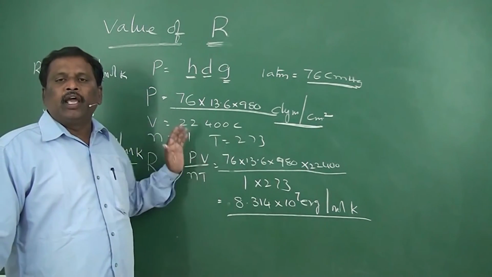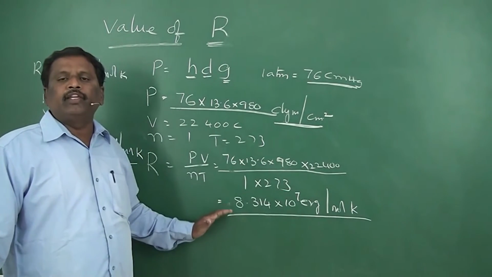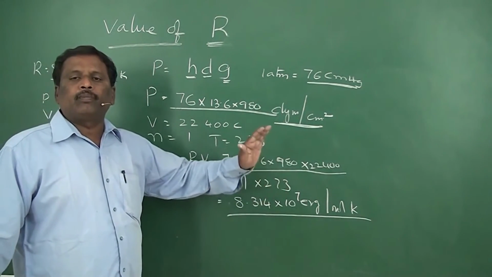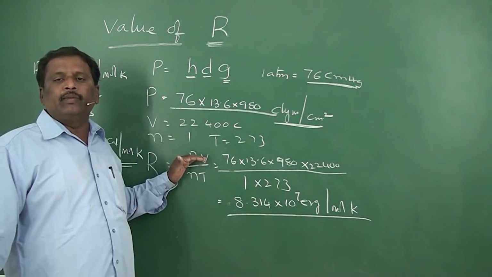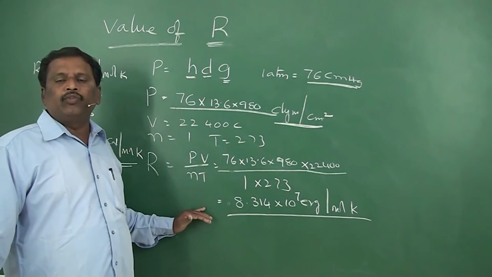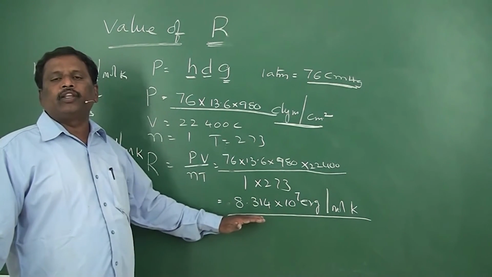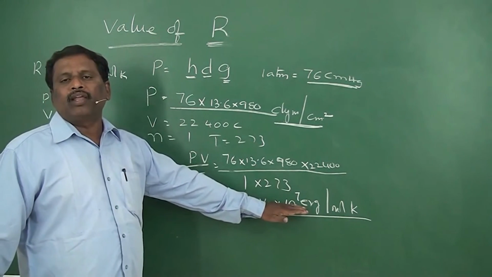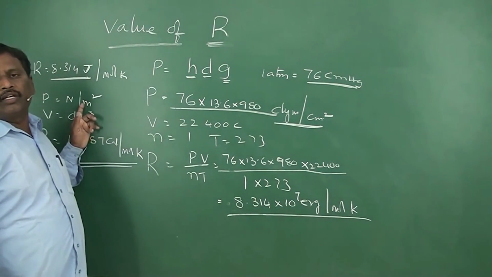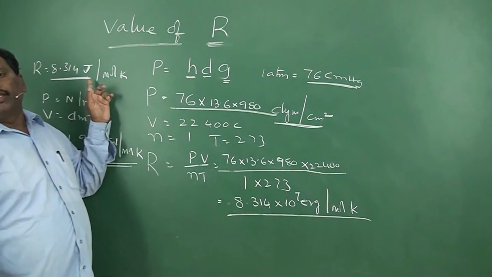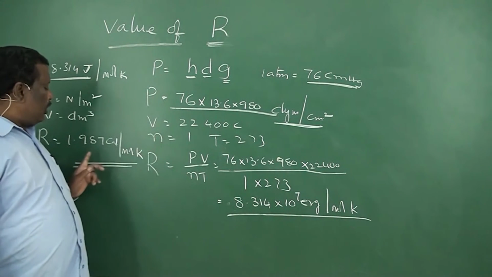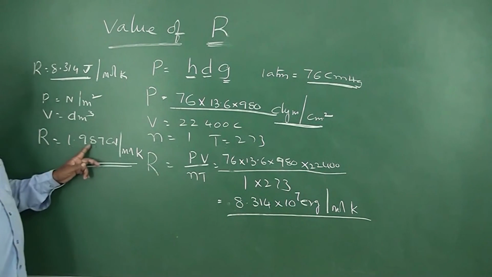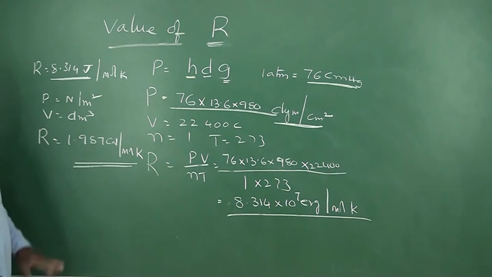If pressure is in atmospheres and volume is in cubic centimeters, then the R value will be 82.1 milliliter atmosphere per mole K. If pressure is in dynes per square centimeter and volume is in cubic centimeters, then the R value will be in ergs, and its value will be 8.314 into 10 to the power 7 ergs per mole K. If pressure is in newtons per square meter and volume in decimeter cube, then the R value will be in joule per mole K. If you want to express the R value in calories, it is 1.987 calorie per mole K. So these are the different values of R in different units.